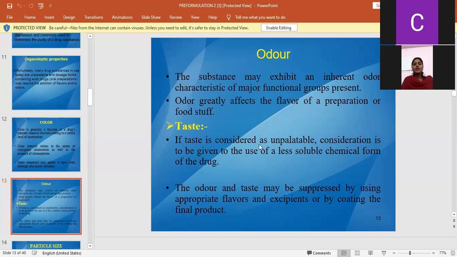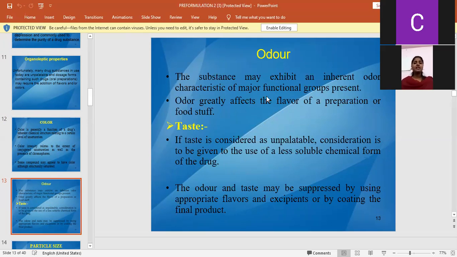Next one is the odor. The substance may exhibit an inherent odor characteristic of a major functional group present. If any drug substance has an inherent odor, it indicates that it contains some functional groups. Odor greatly affects the flavor of a preparation or foodstuff.